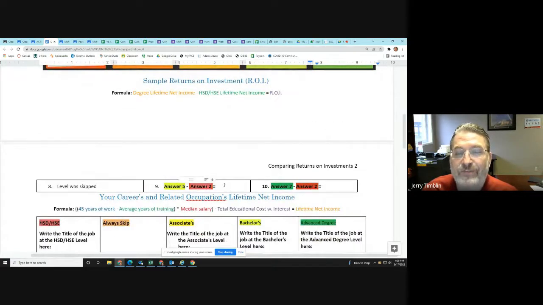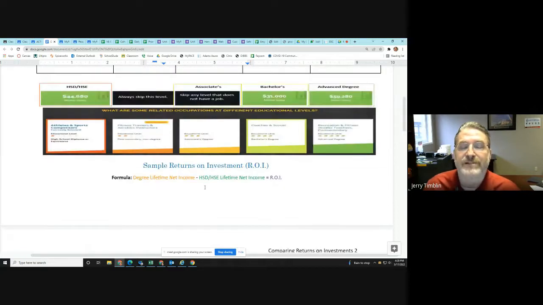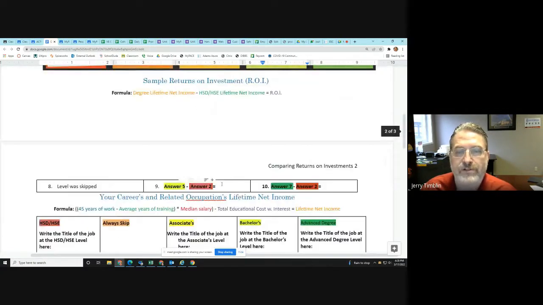And then down below, there's a section for a subtraction. You're figuring out the difference between how much a person makes for each of those jobs. So answer 5 minus answer 2. So that is the bachelor's degree total minus the high school total. So 175,026 is first.